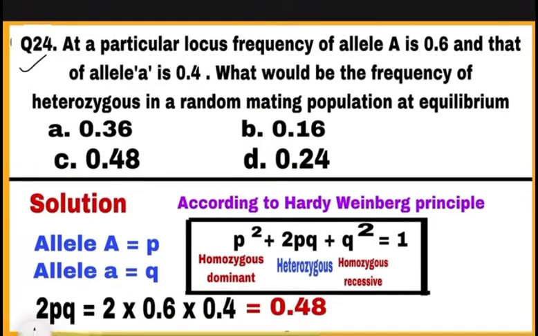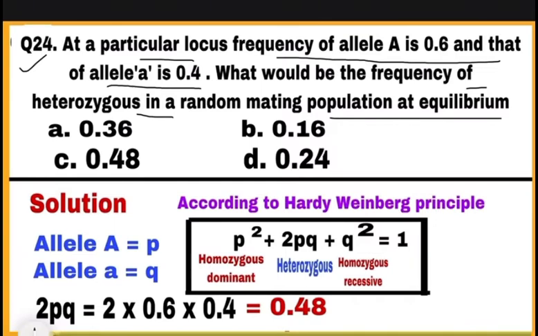Question 24. At a particular locus, frequency of allele capital A is 0.6 and that of allele small a is 0.4. What would be the frequency of heterozygous in a random mating population at equilibrium? See the solution. According to Hardy-Weinberg principle, p square plus 2pq plus q square is equal to 1, where p square is showing the frequency of homozygous dominant, 2pq is frequency of heterozygous, and q square is the frequency of homozygous recessive. Frequency of allele A is small p, frequency of small a is q.